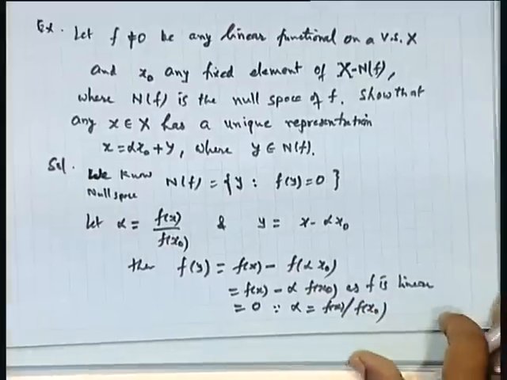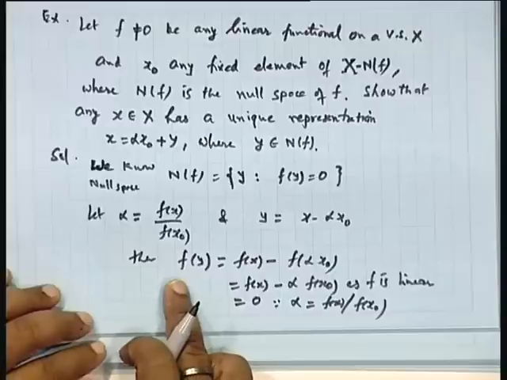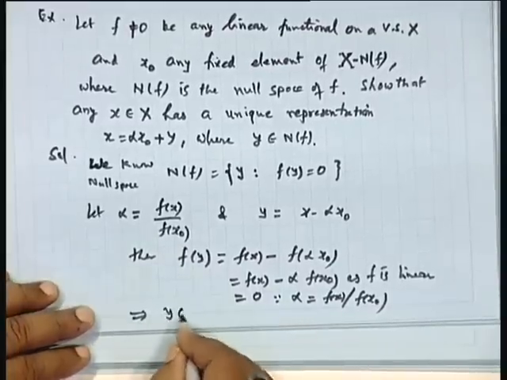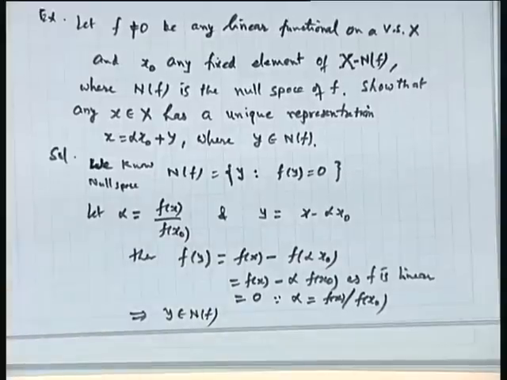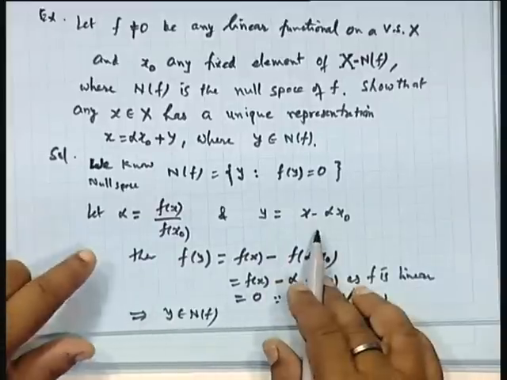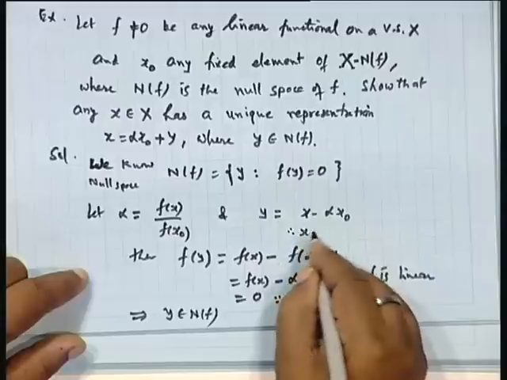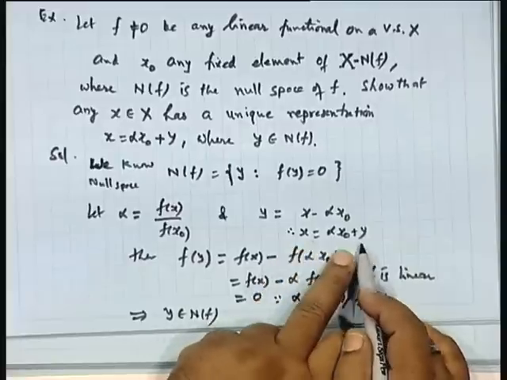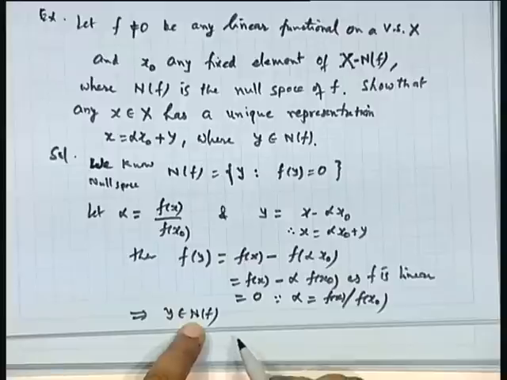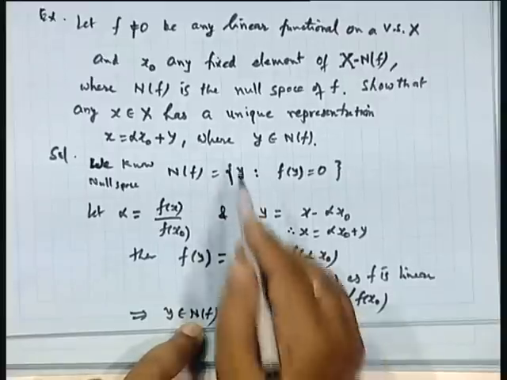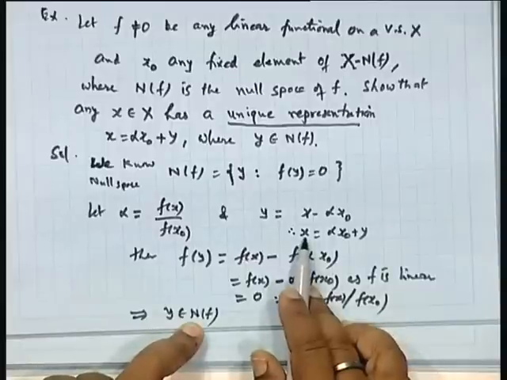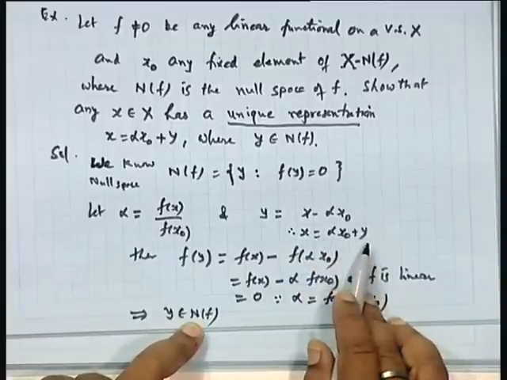Is it clear or not? It means the image of y under f is coming to be 0. So, this shows that y must be a point of N(f). Okay. So, what we have proved is that any element x can be written as alpha x naught plus y. Any element x can be expressed in this form where y is a point in N(f). Is it okay? But what we want is that this representation should be unique also. Means we can express x in one and only one way in this form.